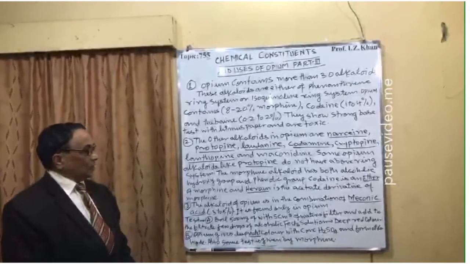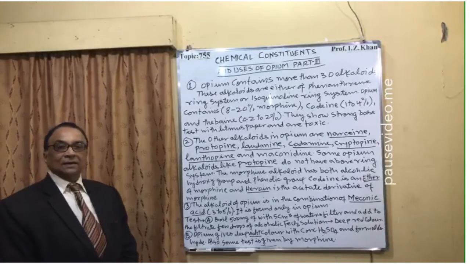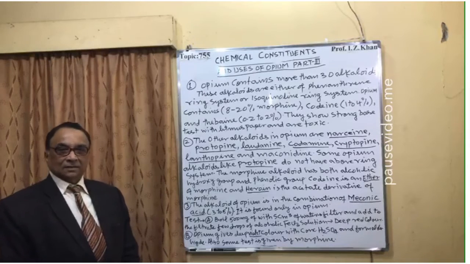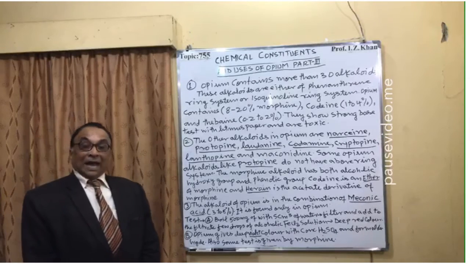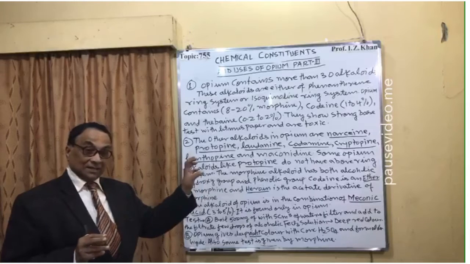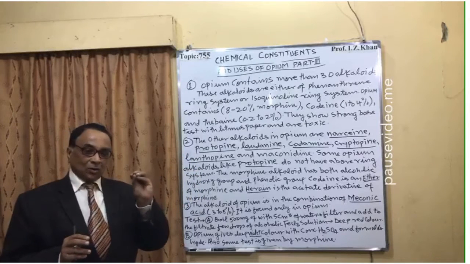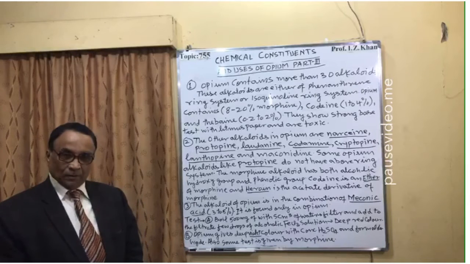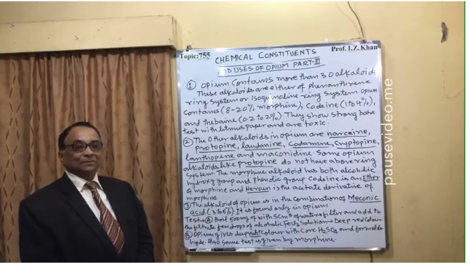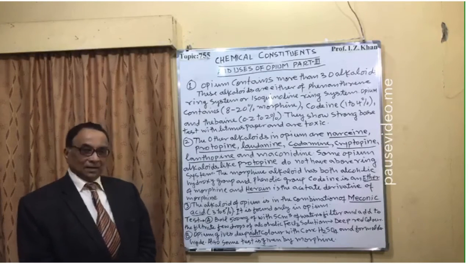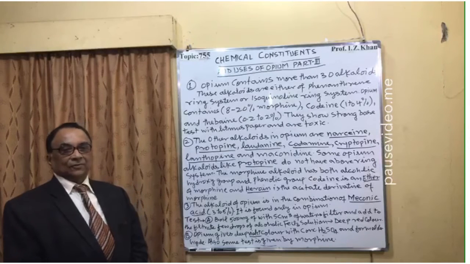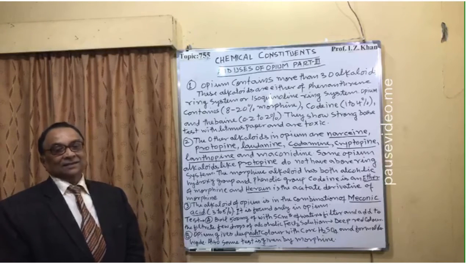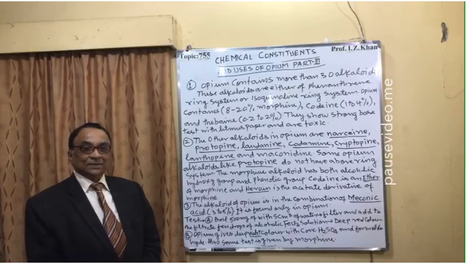The morphine alkaloid has both alcoholic and phenolic groups. I have already shown this structure. Once a hydroxy group is linked to an aromatic system, it is called a phenolic group, and the phenolic group gives dark blue color with ferric chloride, and also it gives an acidic taste.